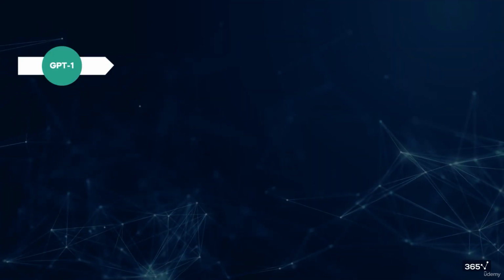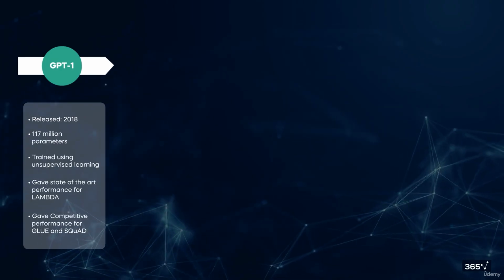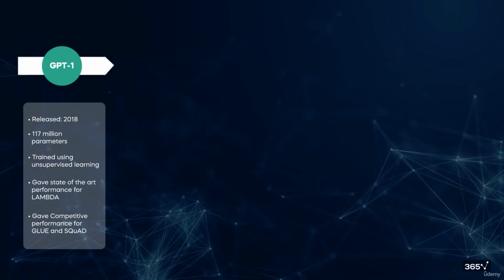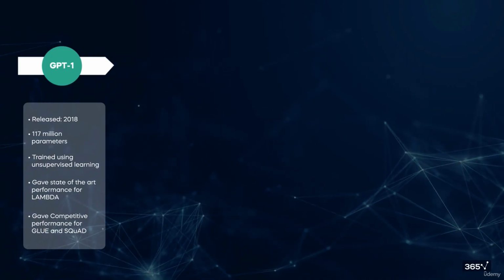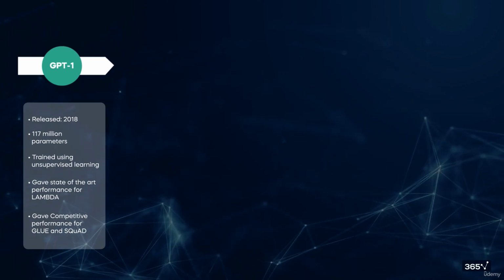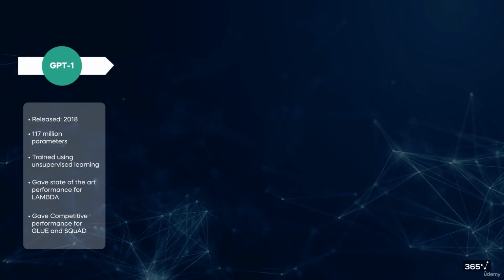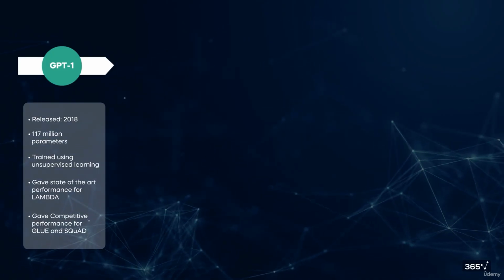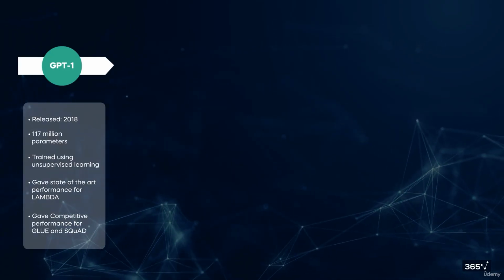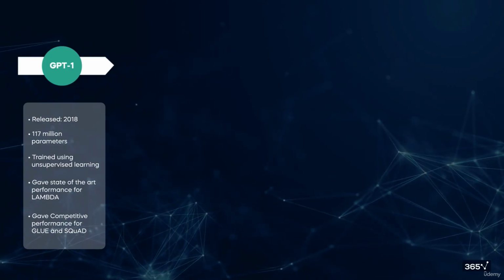The first GPT model, GPT-1, emerged in 2018 as a product of OpenAI's efforts to build a general-purpose text generation model. GPT-1 was trained on a modest dataset of 40 gigabytes of text from the internet, comprising a wide variety of sources. It had 117 million parameters, making it one of the largest language models at the time. GPT-1 demonstrated its capabilities in text completion and generation tasks, but had limitations in understanding context and producing coherent long-form